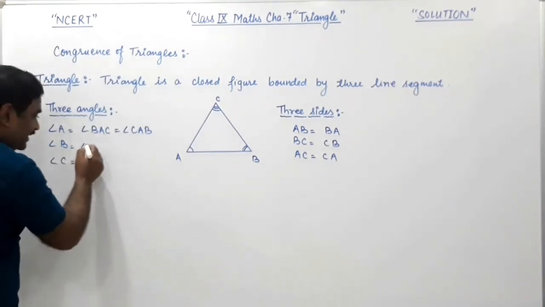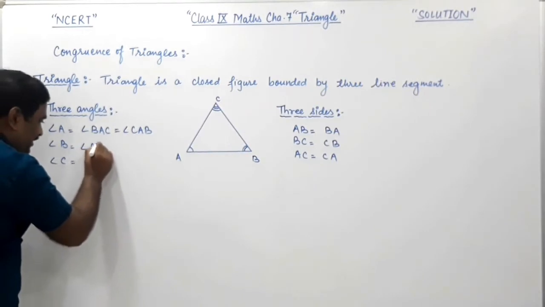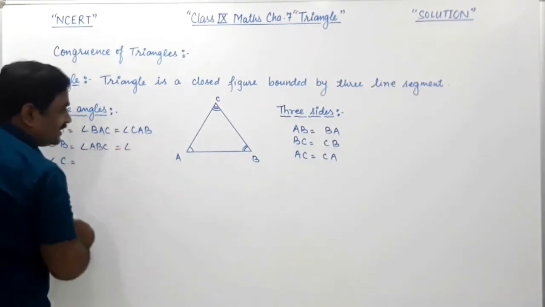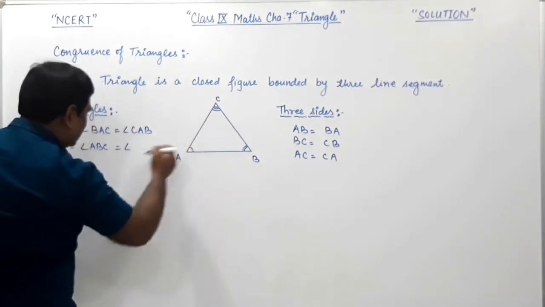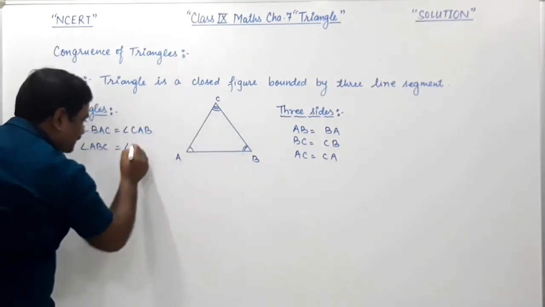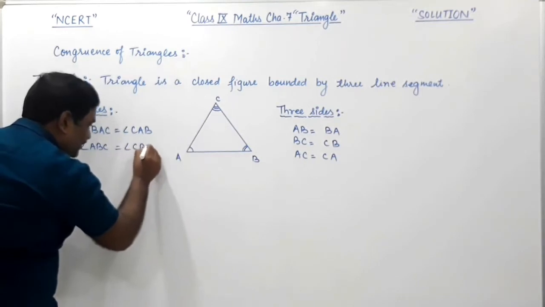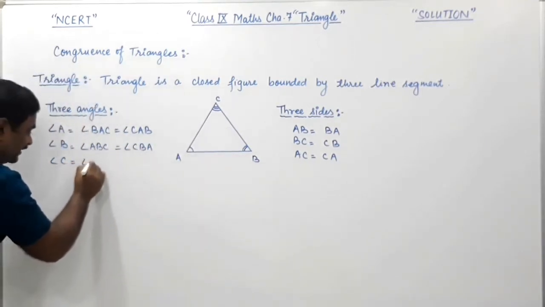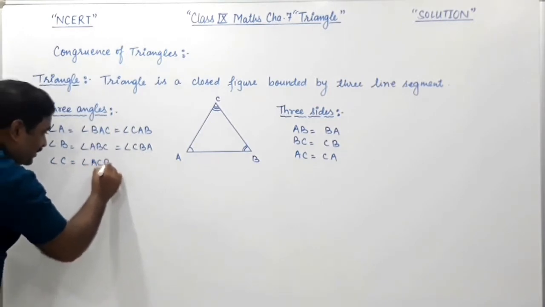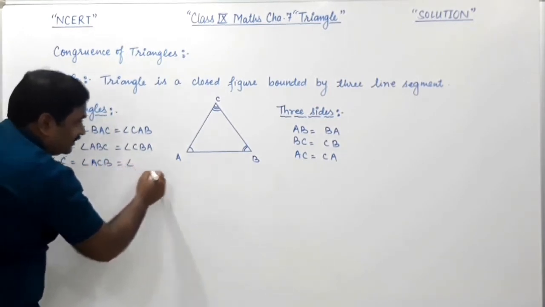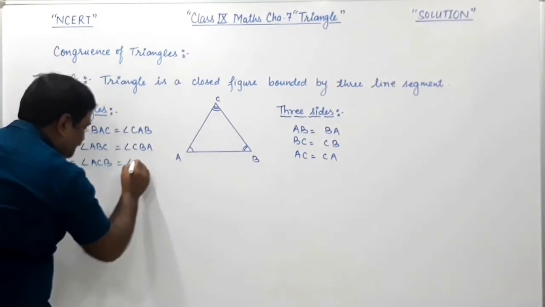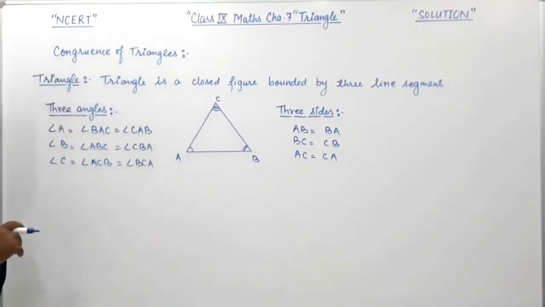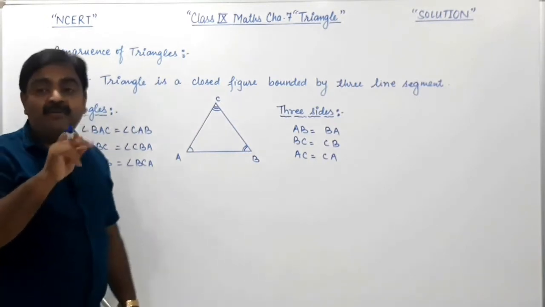So angle B can be written as angle ABC, or it can also be written as angle CBA. Similarly, angle C can be written as angle ACB, or it can be written as angle BCA. Right friends? But what is common in all of them?